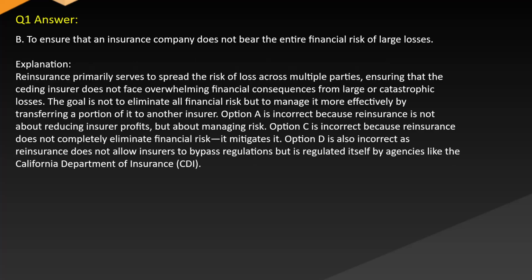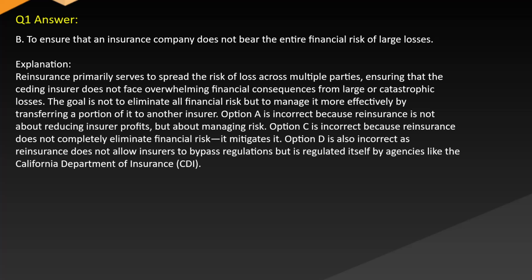Answer: B. To ensure that an insurance company does not bear the entire financial risk of large losses. Explanation: Reinsurance primarily serves to spread the risk of loss across multiple parties, ensuring that the ceding insurer does not face overwhelming financial consequences from large or catastrophic losses. The goal is not to eliminate all financial risk, but to manage it more effectively by transferring a portion of